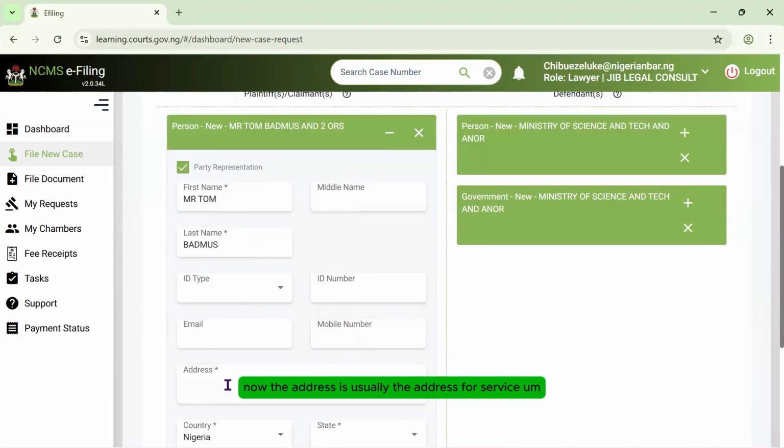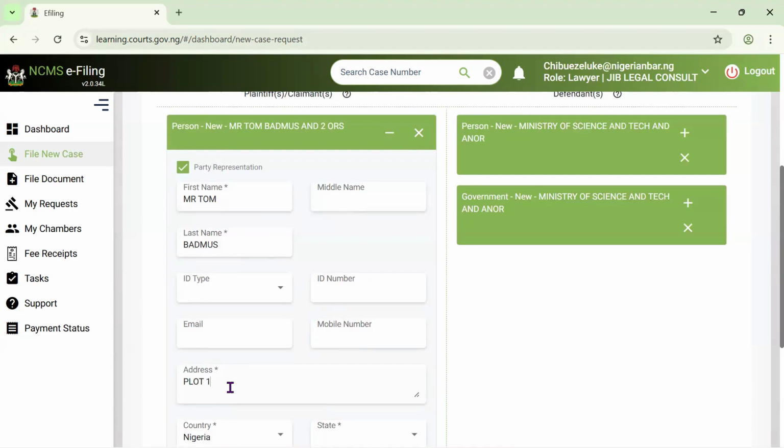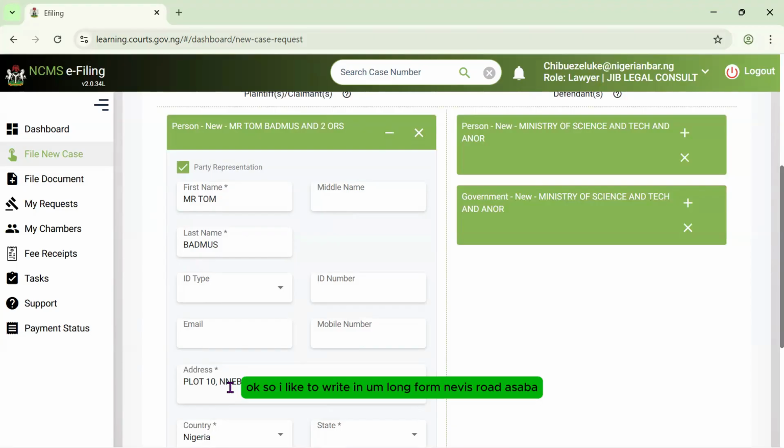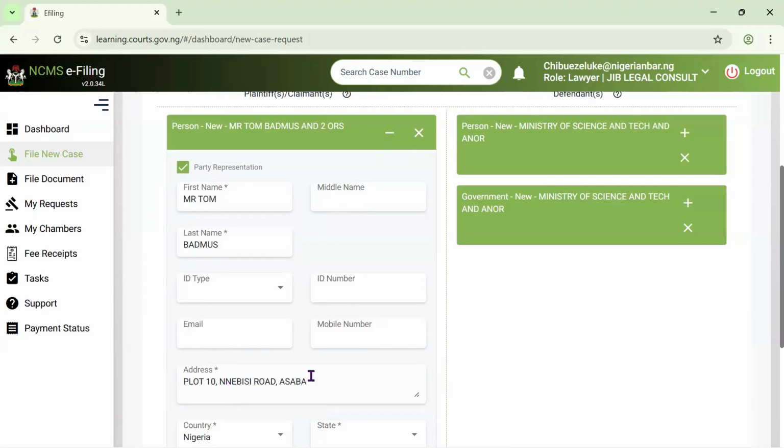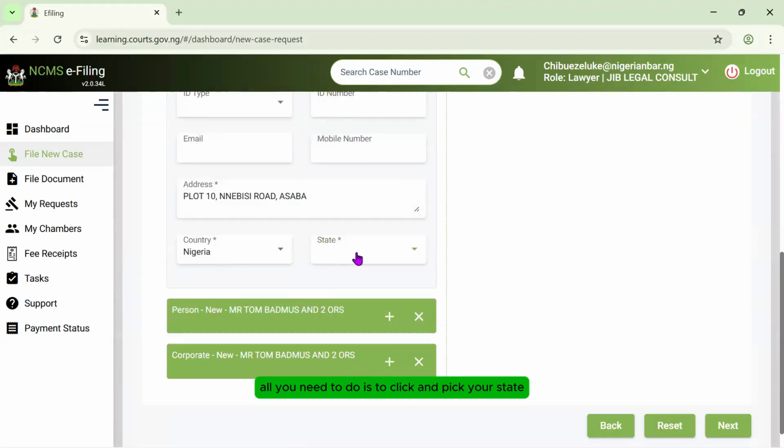Now, the address is usually the address for service. The address for the claimant is usually the address of the counsel who is filing the case for the claimant. So you will now put the address for the claimant's counsel. Let me do Plot 10, ABC Road. I like to write in long form. ABC Road, Asaba. The country is already selected. Then all you need to do is to click and pick your state.